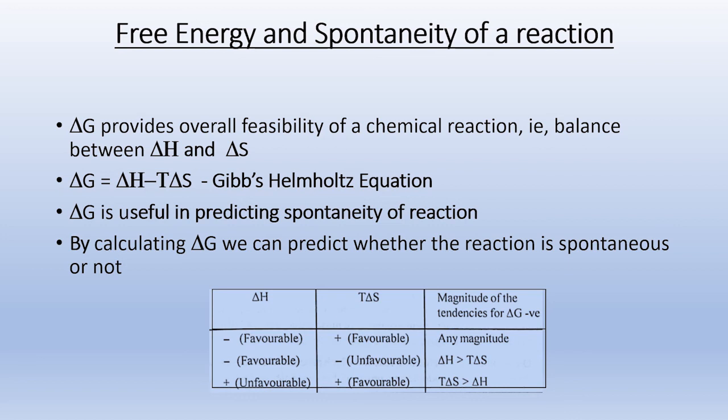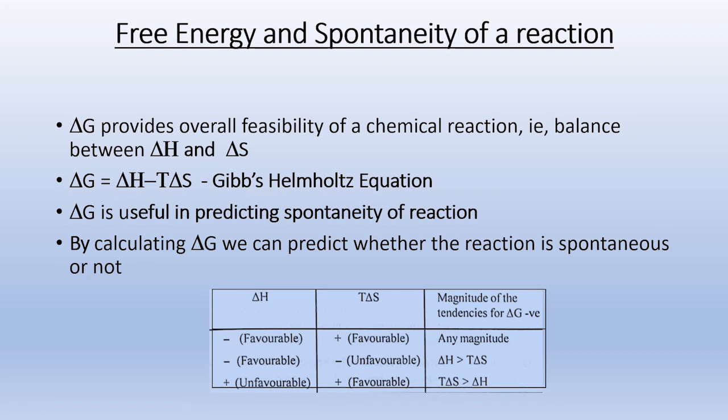If the process is energetically favorable and entropy wise unfavorable, delta H should be greater than T delta S, and otherwise T delta S should be greater than delta H. These are the conditions at which a process becomes spontaneous.